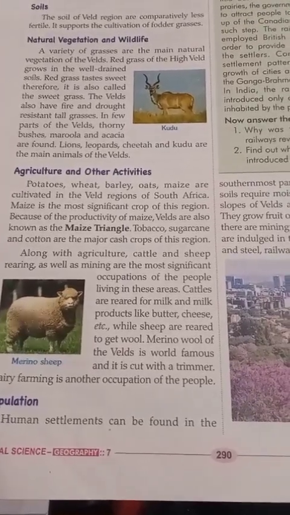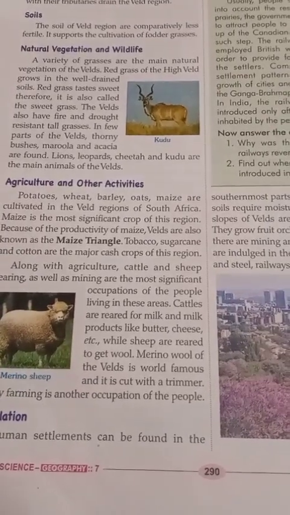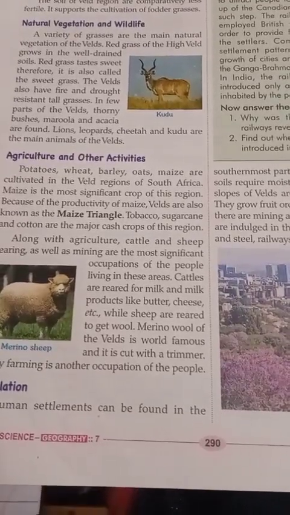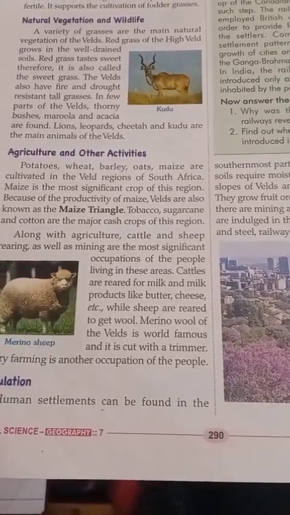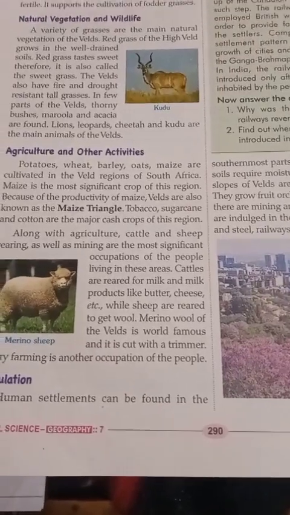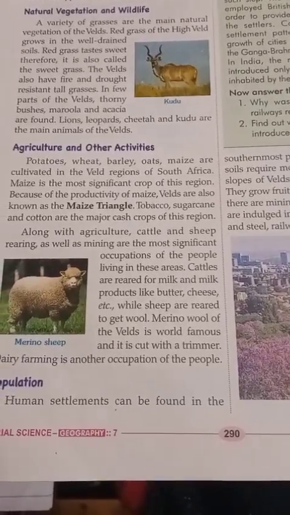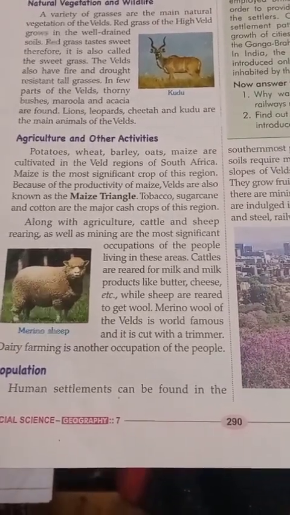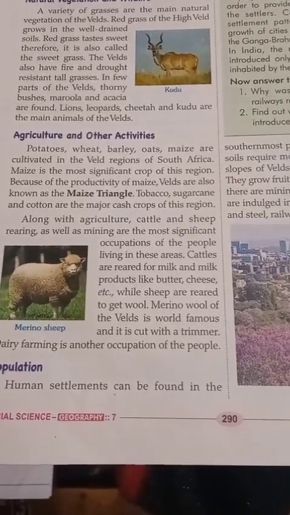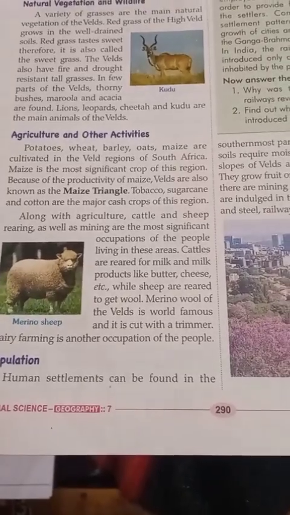People are engaged in cattle rearing for milk and milk products like butter, cheese, etc. And merino wool of the Veld is world famous, as it is cut with a trimmer, and the main occupation of other people is dairy farming.